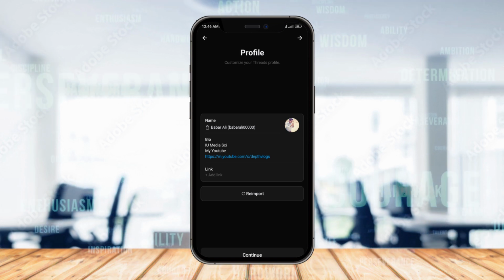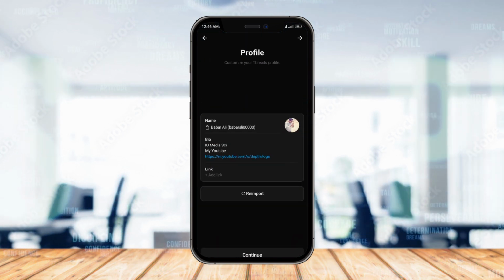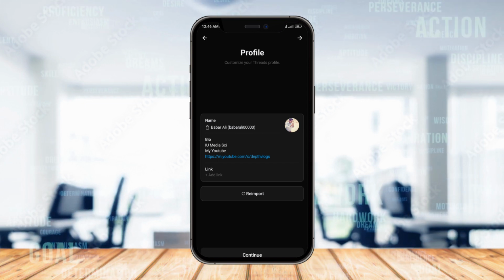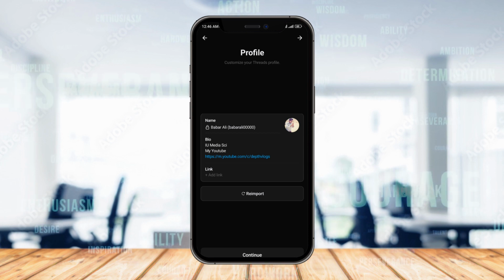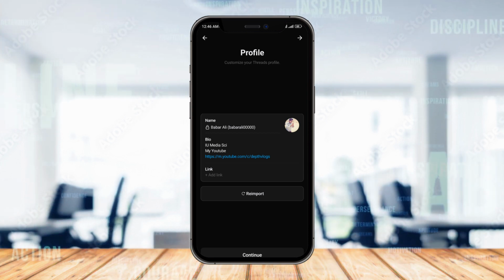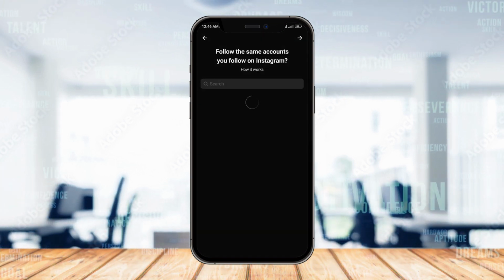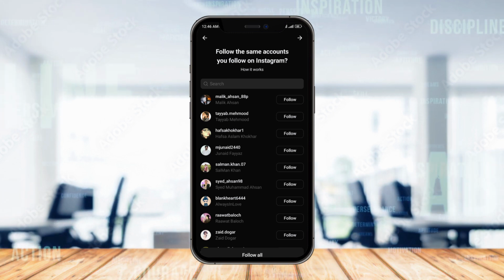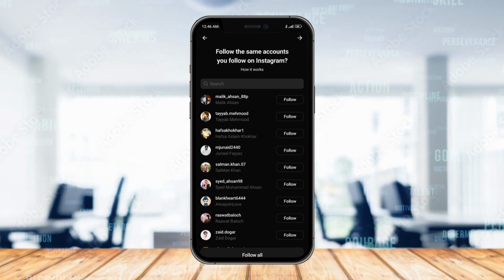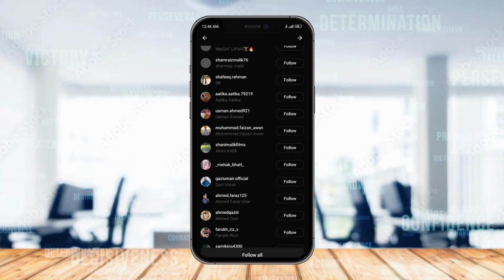So when you open that app, you will see something like this, and it automatically takes the information from your Instagram profile. And as you can see, it is showing me my Instagram profile info. Then you have to simply press continue and then public profile. Now this app will show me all the people that followed me on Instagram. These are all my followers on Instagram.